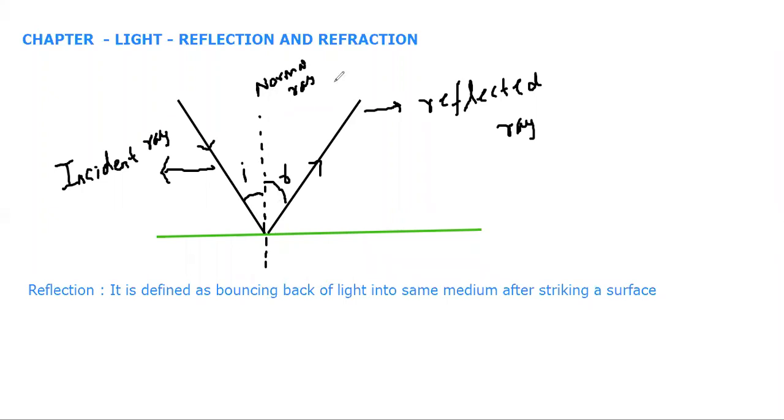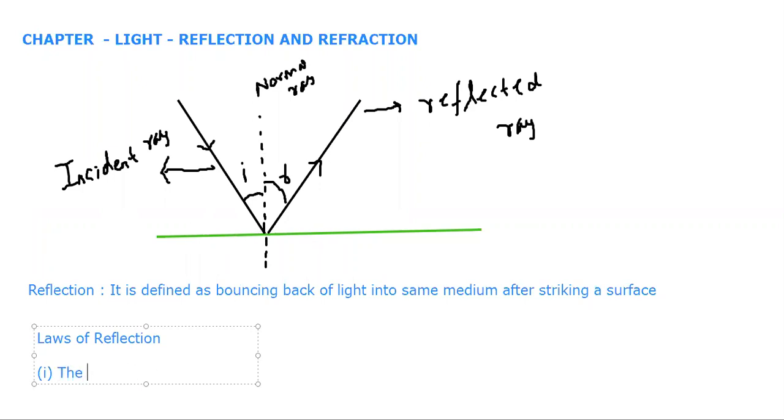Now the next topic is laws of reflection. The first law is that incident ray, as you can see, incident ray, normal ray, and reflected ray lie on the same plane. They all are coming in the same plane.